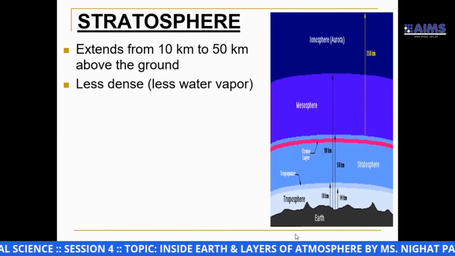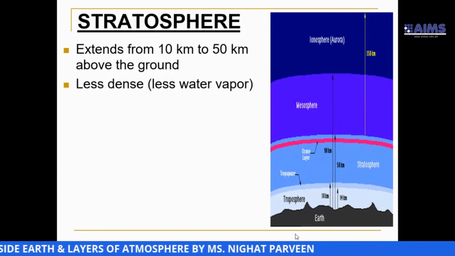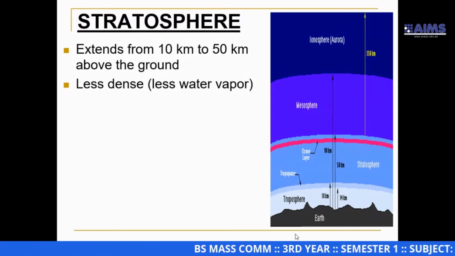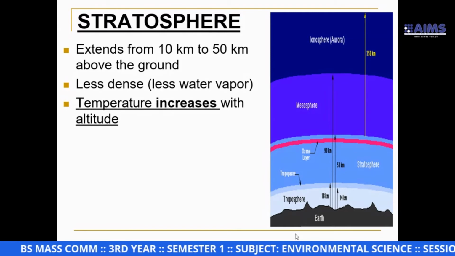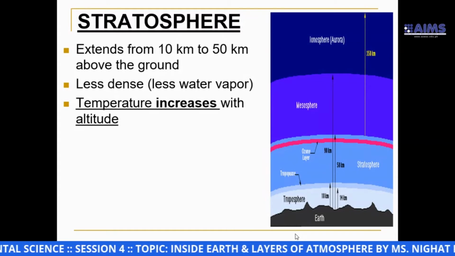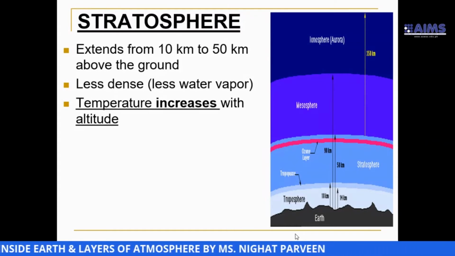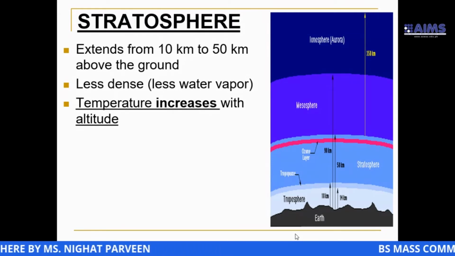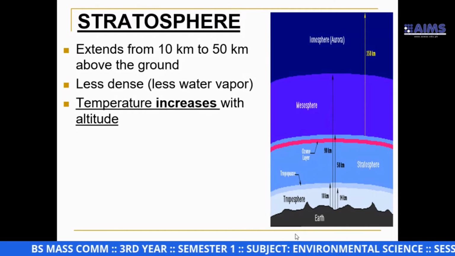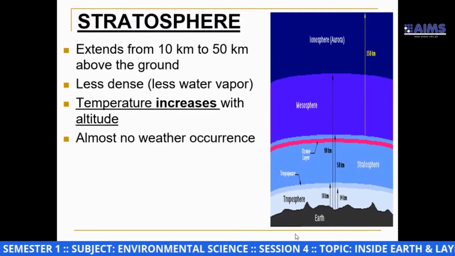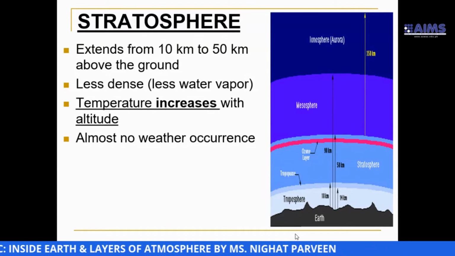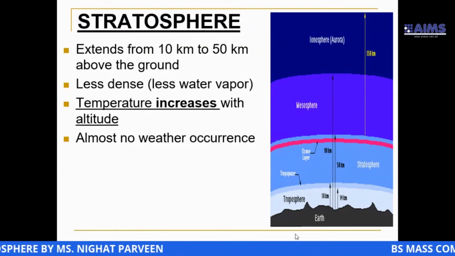Stratosphere is less dense. When we talk about dense, we mean that less water vapor is present in this sphere. Temperature increases with altitude. It means that there is a direct relationship between temperature and height. As we attain high altitude, we will come across high temperature. Weather occurrence does not take place in this sphere.